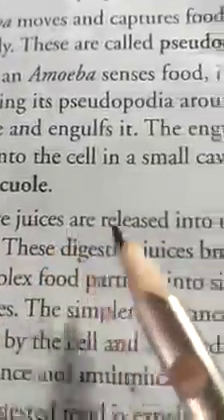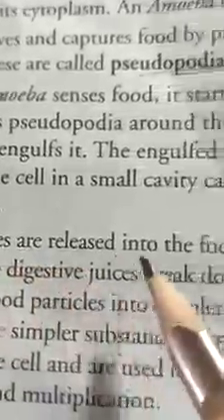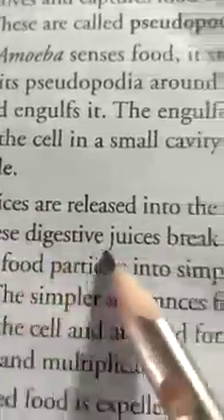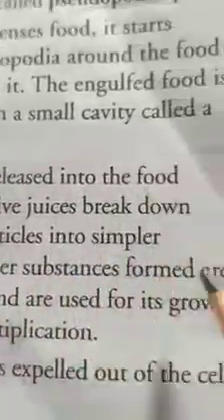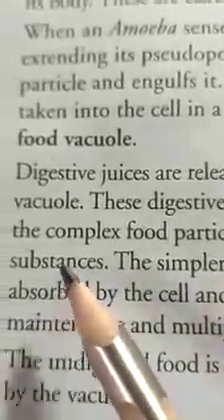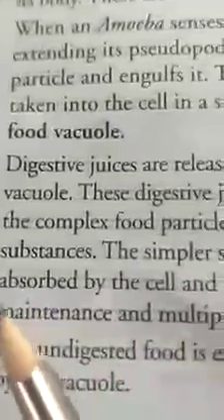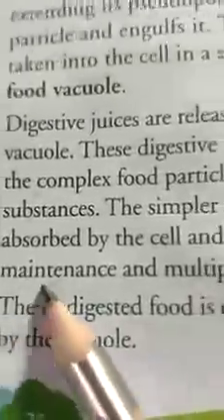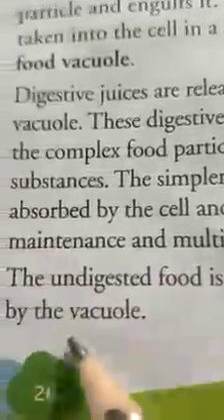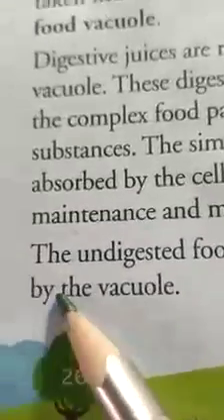Now digestive juices are released into the food vacuoles to digest the food. These digestive juices break down the complex food particles into simple food particles and make them simple substances. The simpler substances formed are absorbed by the cell and are used for its growth, maintenance and multiplication. The undigested food is expelled out by the cell through the vacuole.